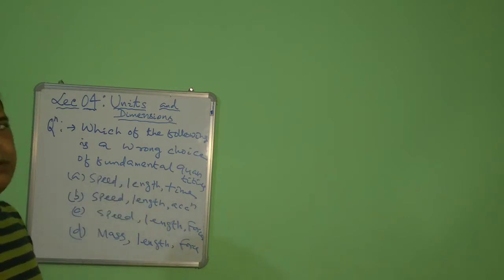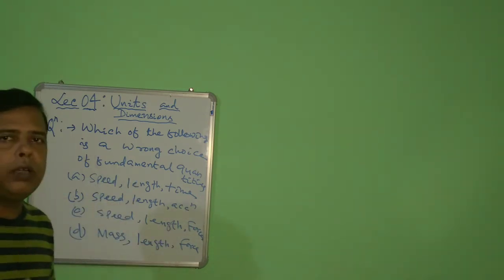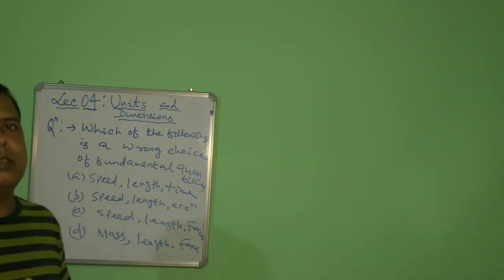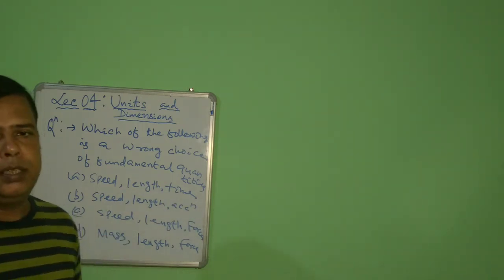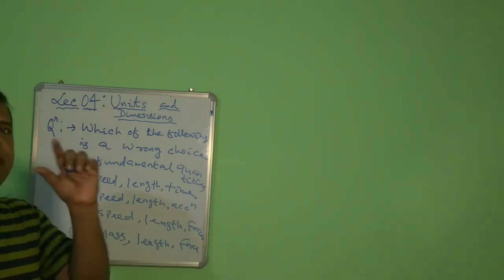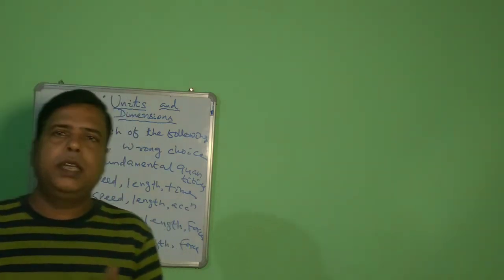So which of these options is actually not a set of fundamental quantities? How can we decide? Fundamental quantities are independent of each other. In those 7 fundamental quantities under the SI system, no quantity can be expressed in terms of the other 6 quantities. That's why they are known as fundamental quantities. They form a set of fundamental quantities when no one is expressed in terms of the rest.